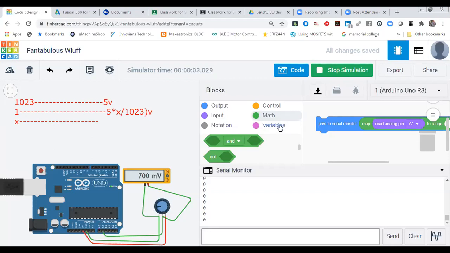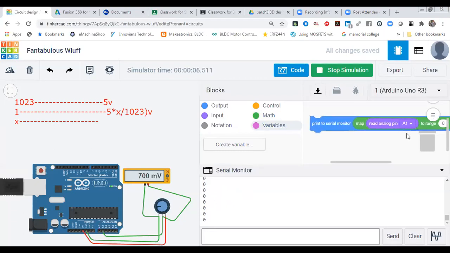For that you have to select one variable and then store that value of map in a variable, and that variable value you have to call. For that you can do advanced programming, not on Tinkercad in the graphical mode. In the graphical mode you can do a simple mapping, and that mapping output will be in the format of an integer, not a float. So this one is a simple map.